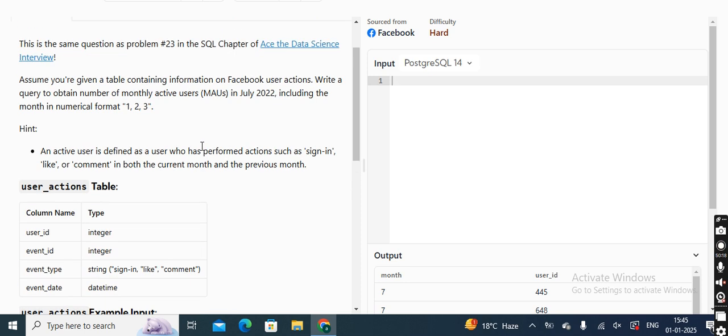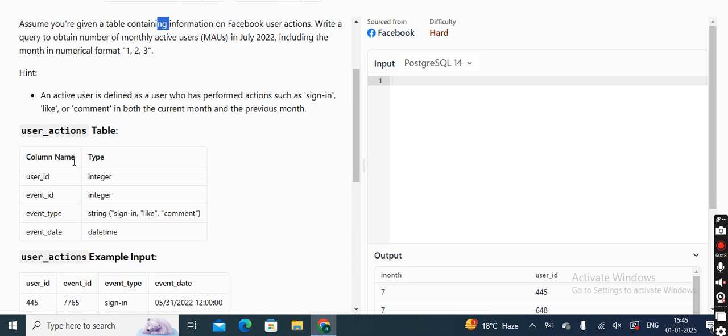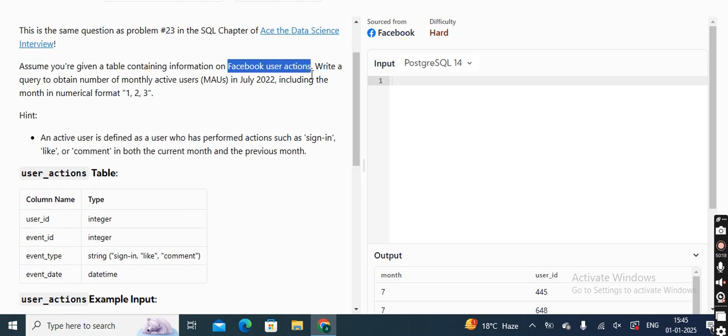So, okay, let's get back to the question. What is Facebook saying? Assume you are given a table containing information on Facebook user actions. This table is known as user action. The company is Facebook, so they are calling the table Facebook user actions.